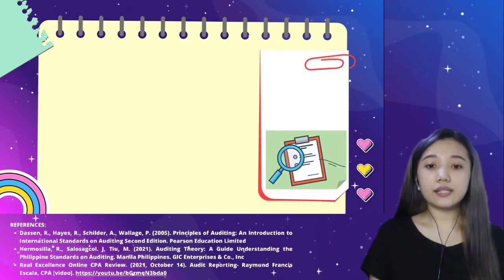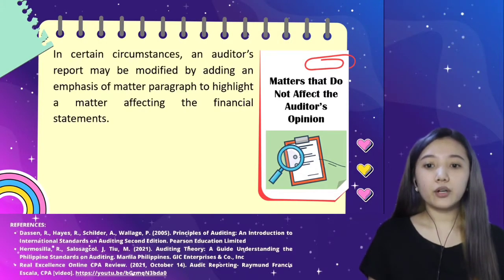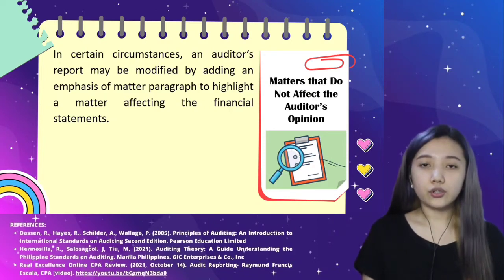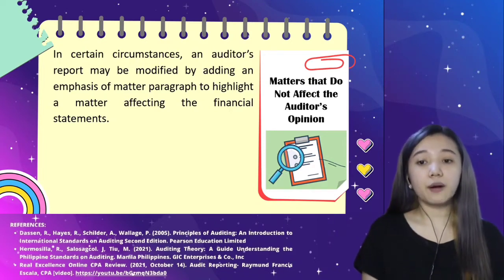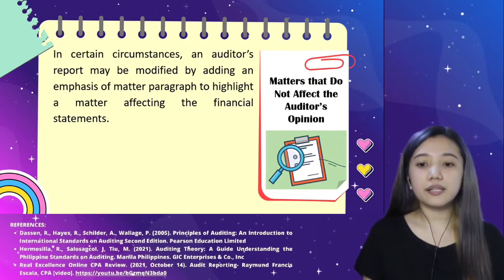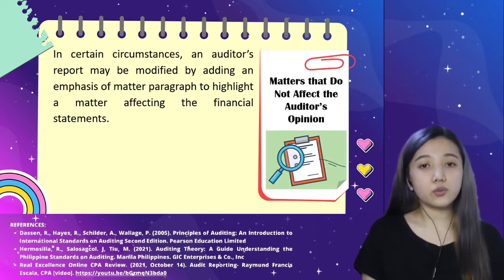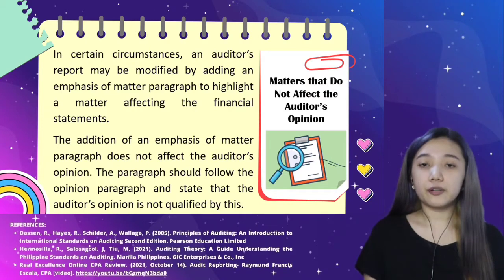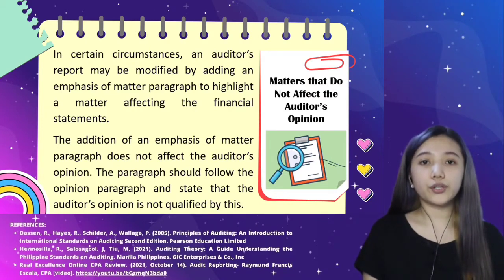In certain circumstances, an auditor's report may be modified by adding an emphasis of a matter paragraph to highlight a matter affecting the financial statements. And emphasis of matter paragraphs are made if you want to raise attention or you want them to pay attention on a specific matter. These paragraphs are presented in order to help the readers of the financial statements understand the financial statements as well as the auditor's report. The addition of an emphasis of matter paragraph does not affect the auditor's opinion.